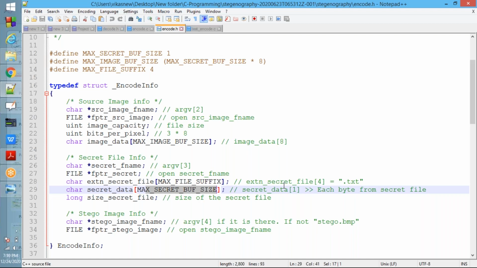Fine. Next, long size secret file. In this variable you need to store the size of the secret file.